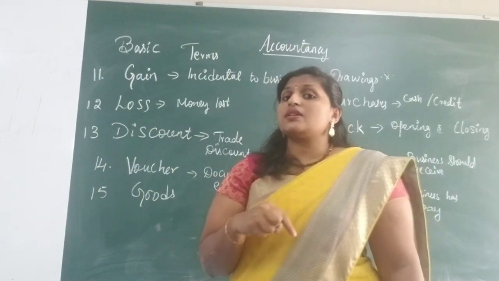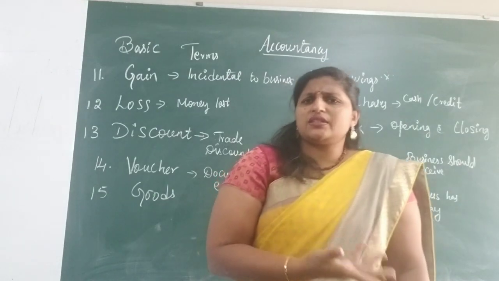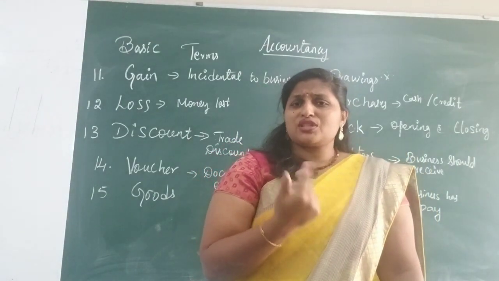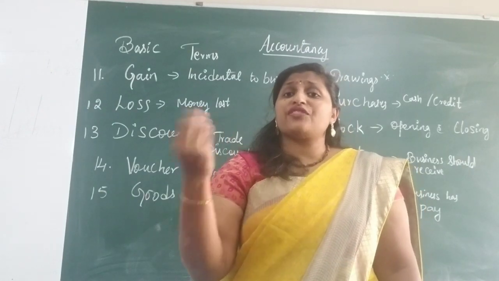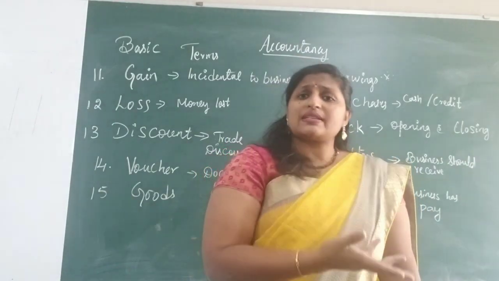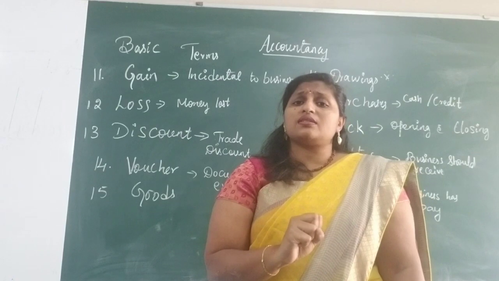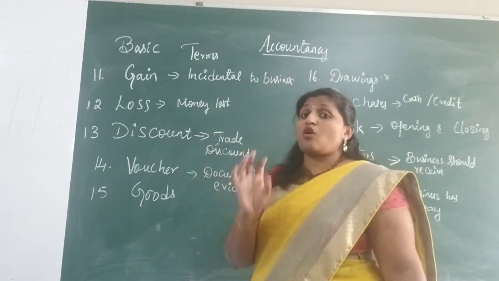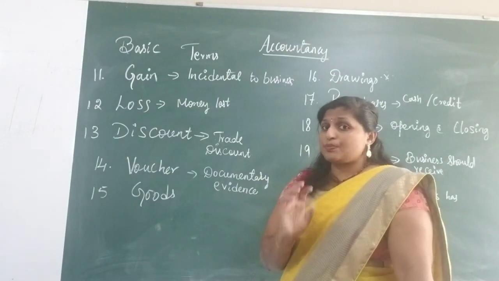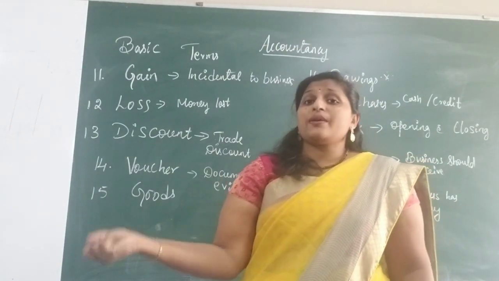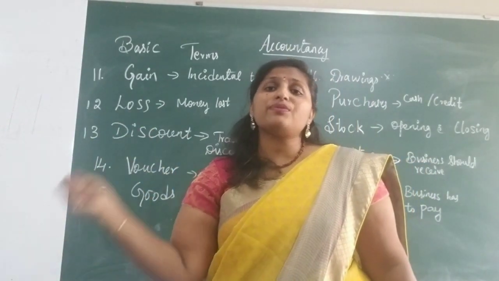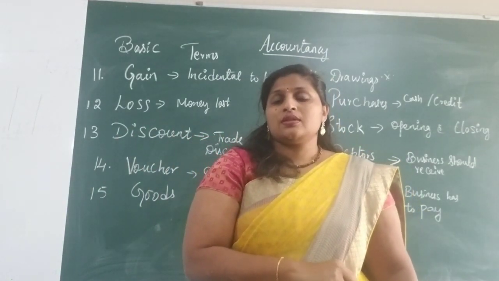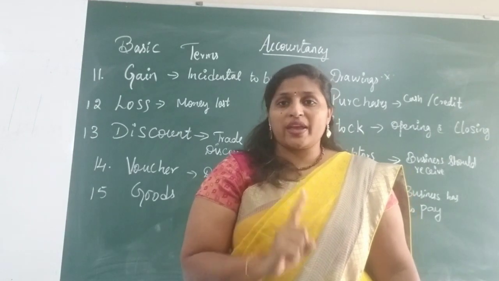So when I take some portion of the amount from my business for personal use, buying a TV, buying a car, buying some toys, or paying the fees of my daughter or my son, all of this becomes my personal expenses. The personal expenses of the owner paid from the amount taken from the business, that we call drawings.